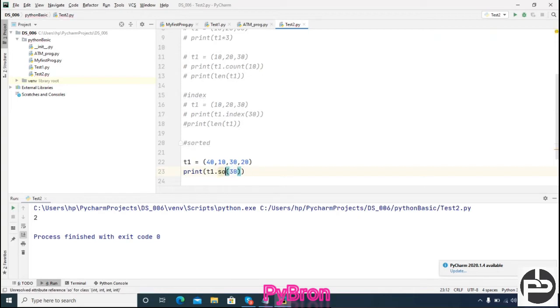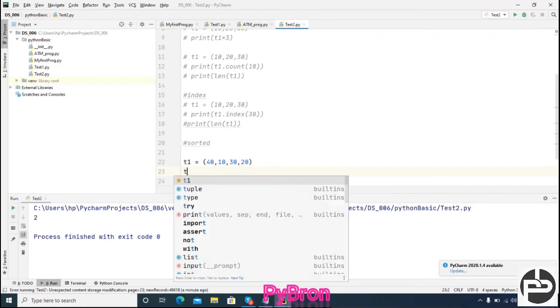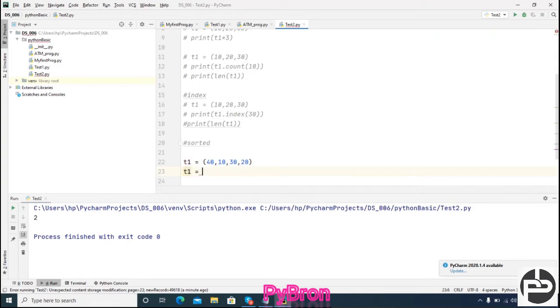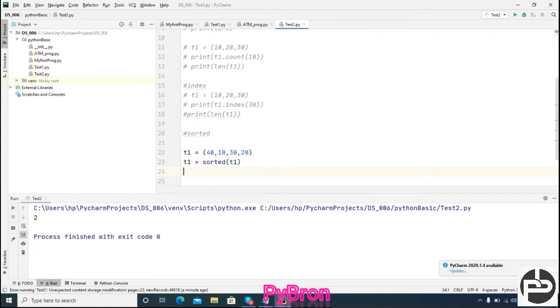Here I am calling sorted, and I am not passing any argument. t1 equal to sorted t1, and print t1.